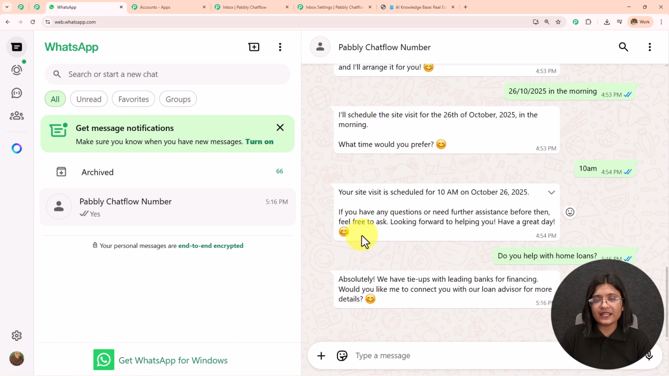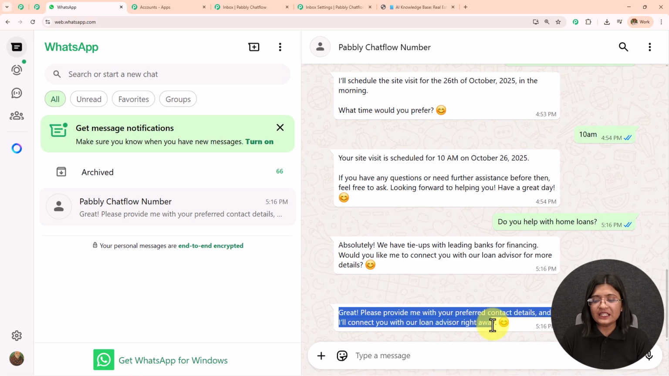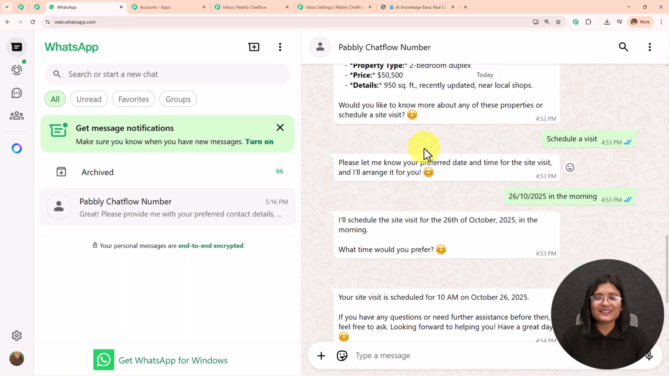So this is how my AI agent is replying to all my conversations. Great, please provide me with your preferred contact details and I'll connect you with our loan advisor right away. So this is the knowledge base which I have uploaded and my AI agent is replying to me according to the knowledge base which I have uploaded and created. So this is how we have created this AI agent.